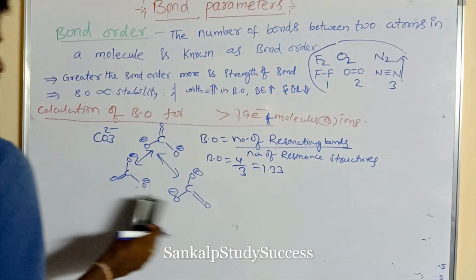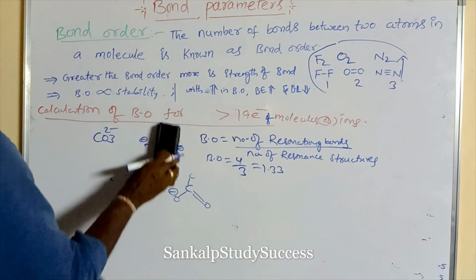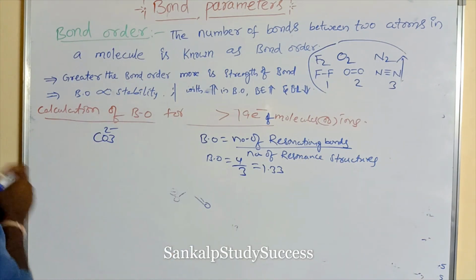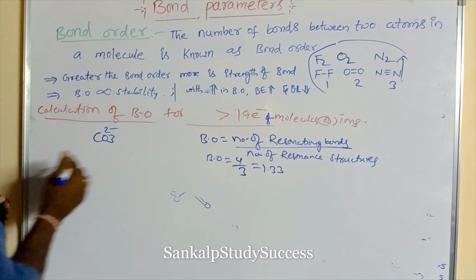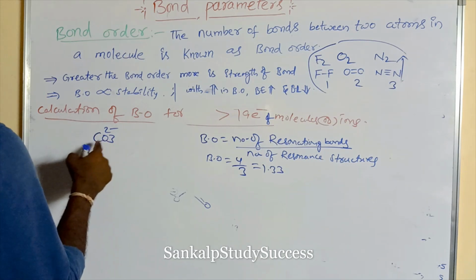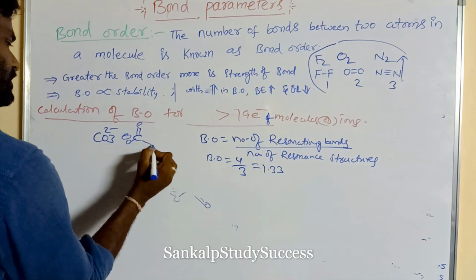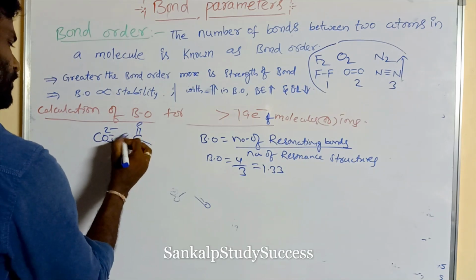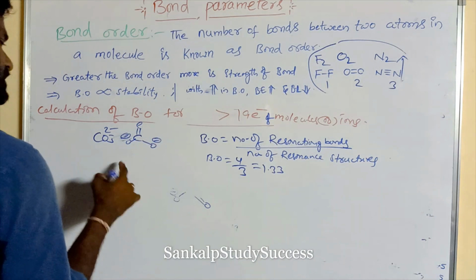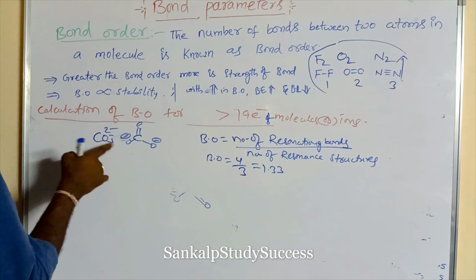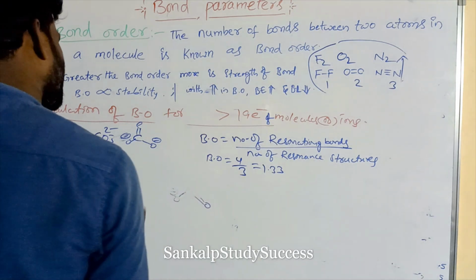It contains C double bond O minus, O minus, O minus, so 4 bonds, and its base is 3.